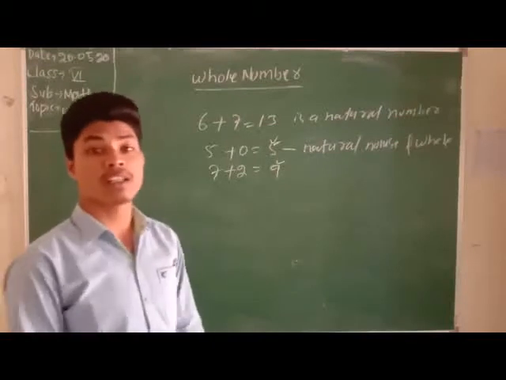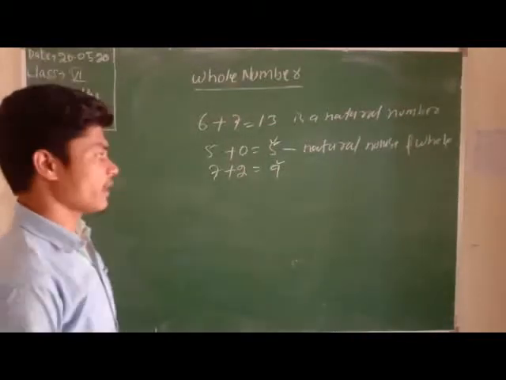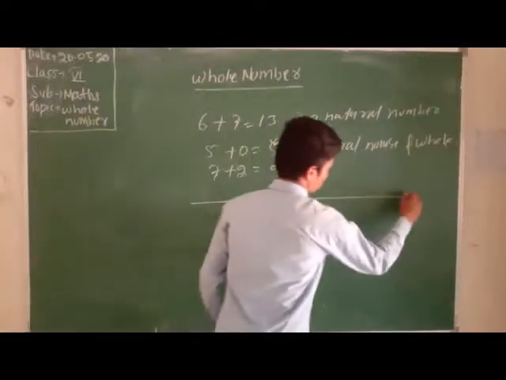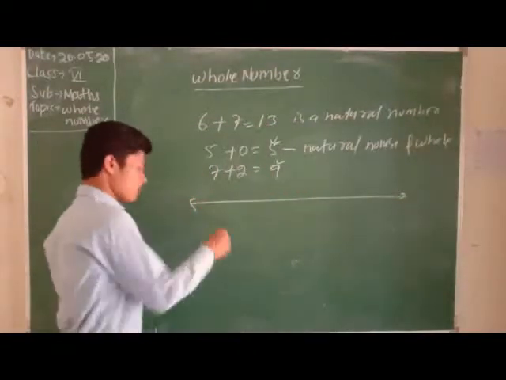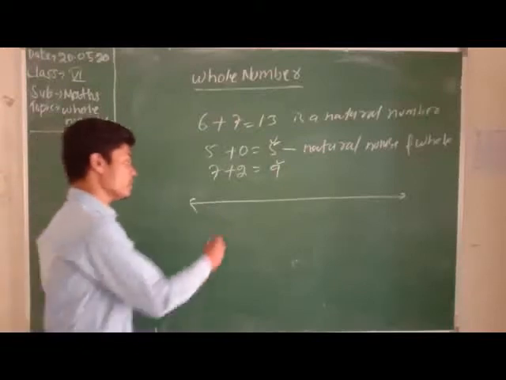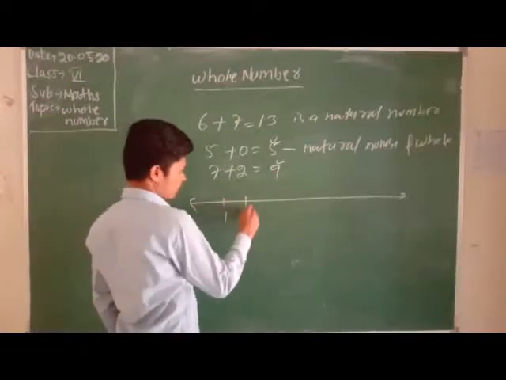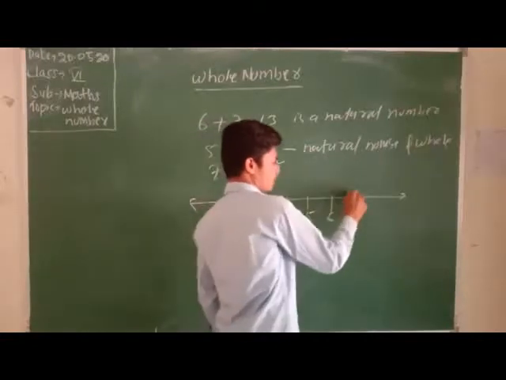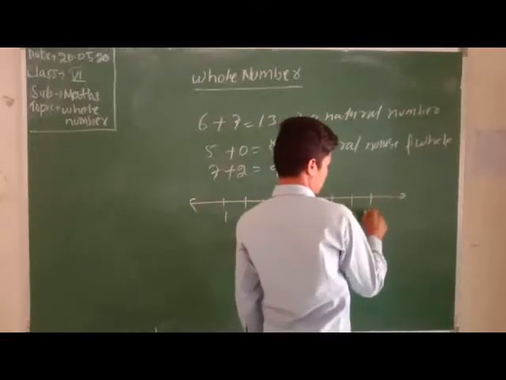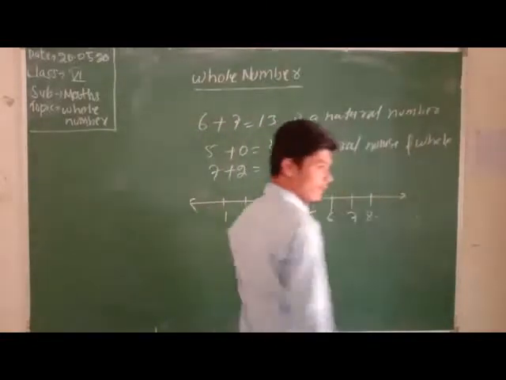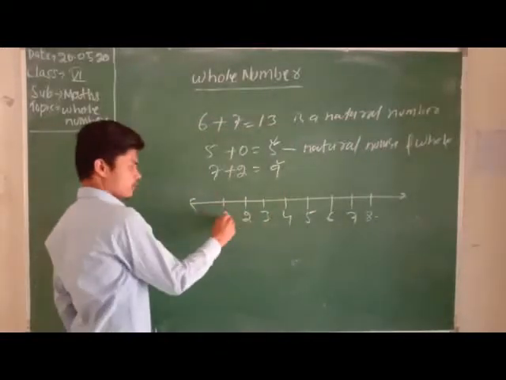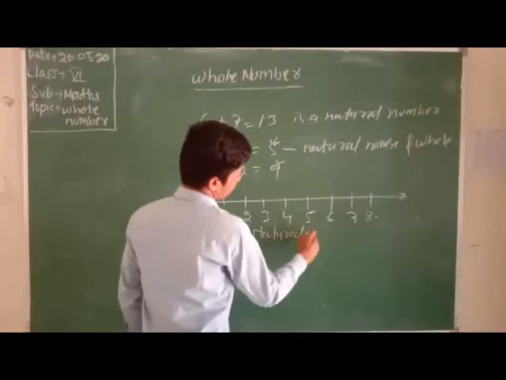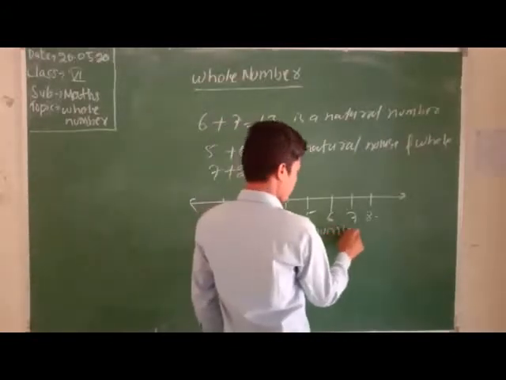We can also represent whole numbers using a number line. How do you represent using a number line? See the board. All of you know about number lines. Number line: here 1, 2, 3, 4, 5, 6, 7, 8, infinite. These are natural numbers.